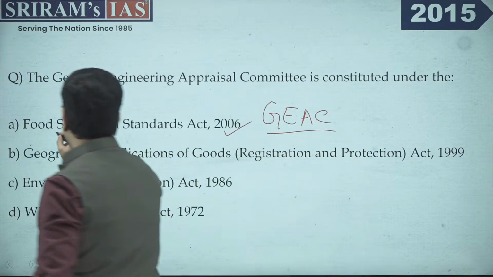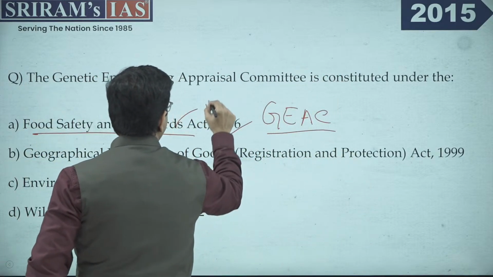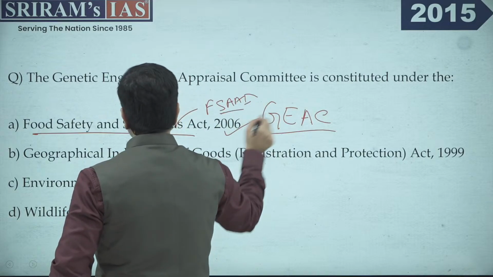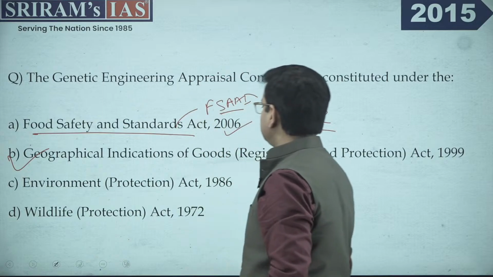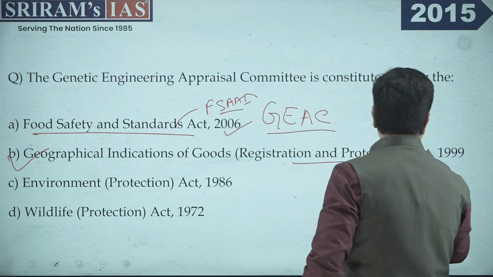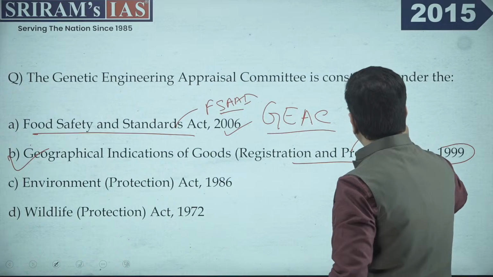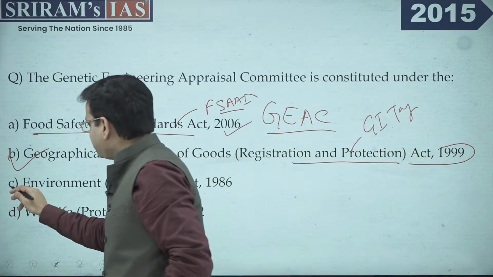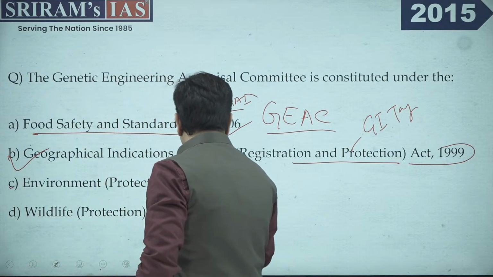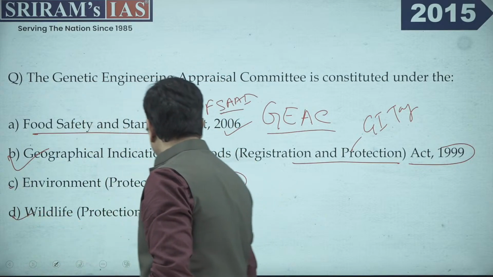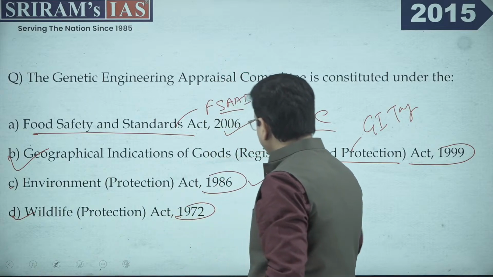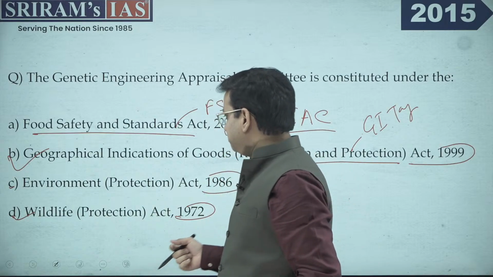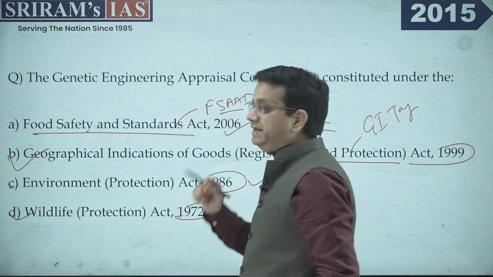See, this was an act which was actually there for the Food Safety Authority of India, right? We have the Geographical Indications of Goods Registration and Protection Act 1999. This is for GI tagging, for GI tags. Then we have the Environment Protection Act of 1986 and the Wildlife Protection Act 1972. The correct option under which the Genetic Engineering Appraisal Committee was formed was the Environment Protection Act of 1986.